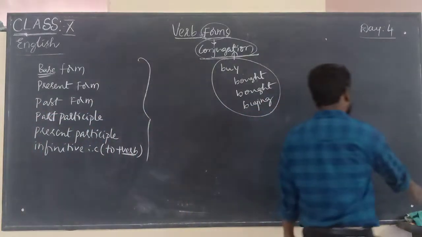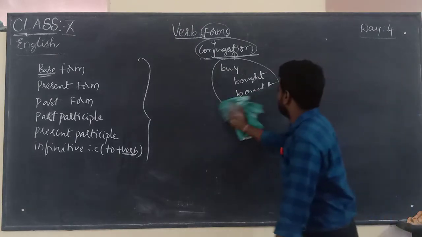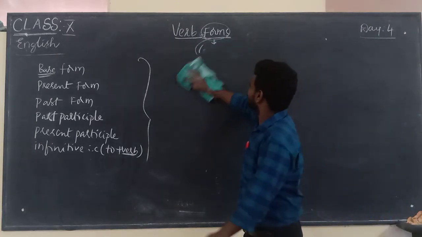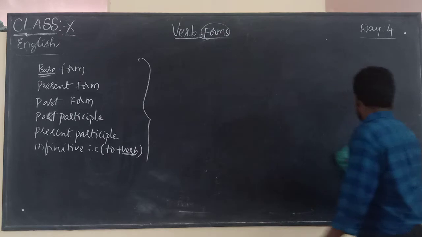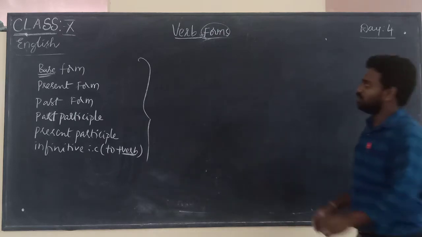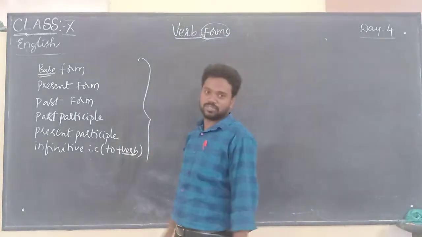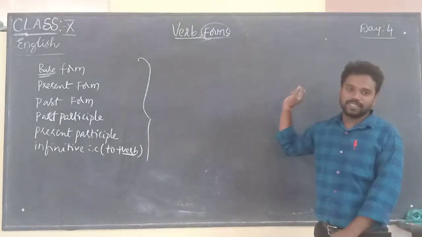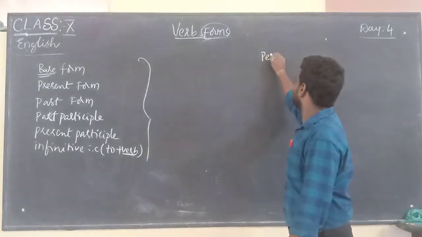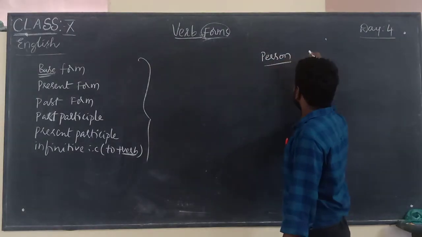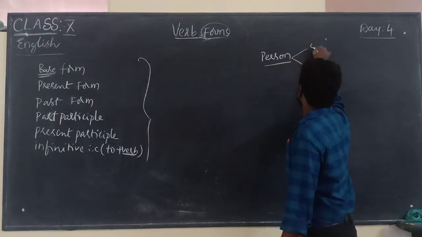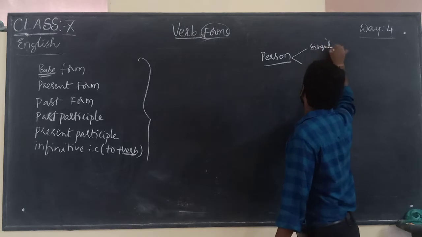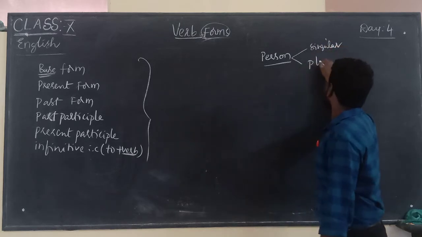For example, before learning these 6 different types of verb forms, let us see the person. What is first person? What is second person? What is third person? Before learning these forms, it is very important to learn the person. P-E-R-S-O-N, person.